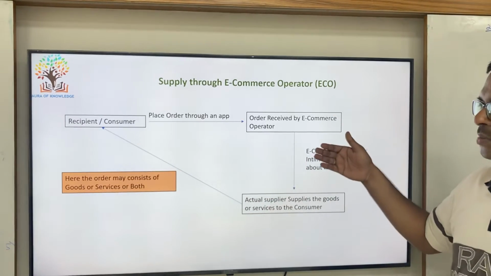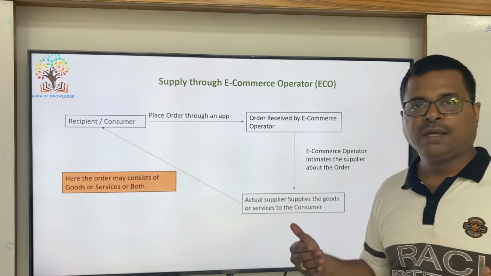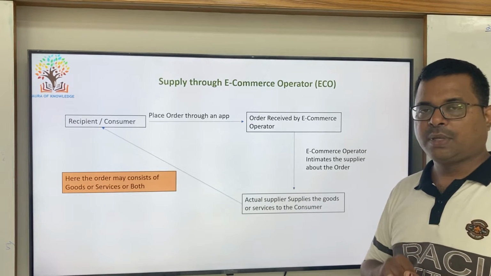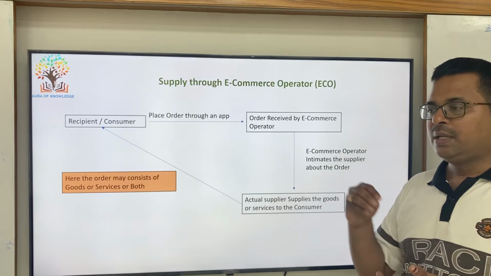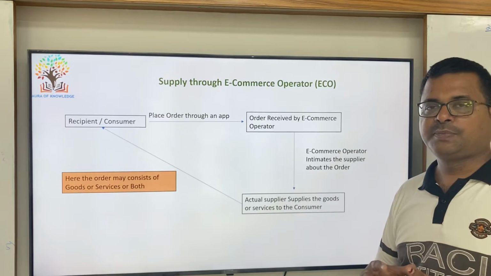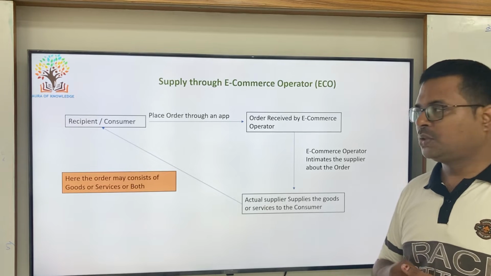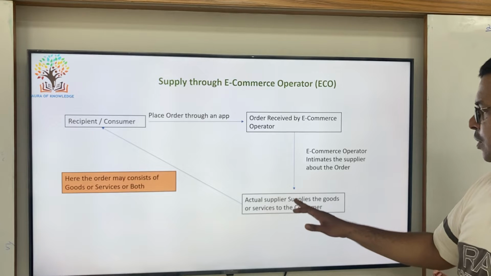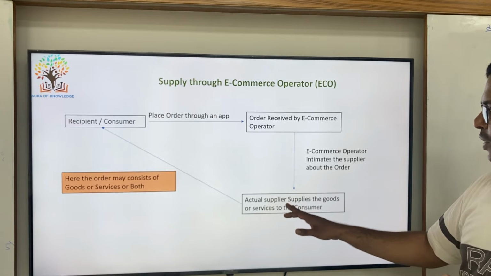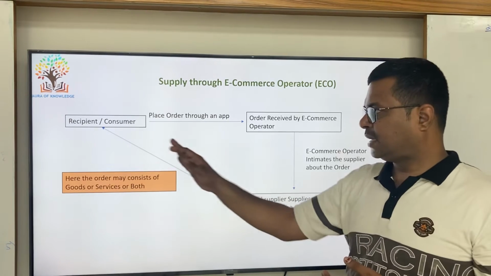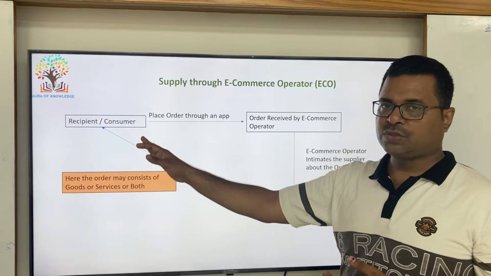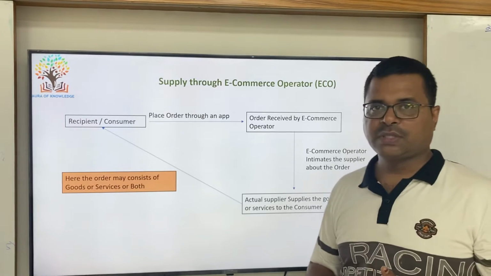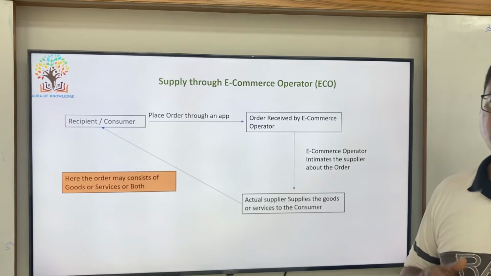Under an e-commerce operator there may be various suppliers, but the consumer would have ordered that particular product from a specific supplier. So the e-commerce operator indicates the order to the actual supplier, and the supplier sends the material or goods or services to the recipient. The order may include goods and also services, or goods or only services also.